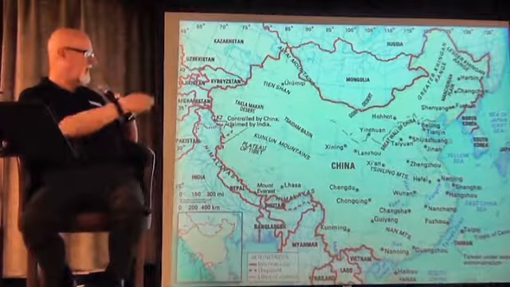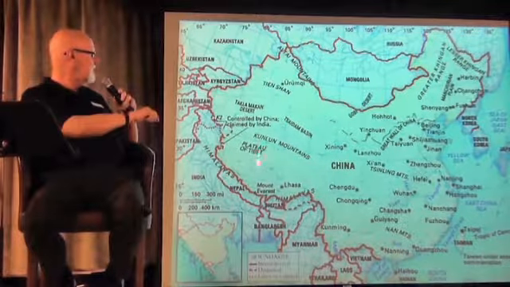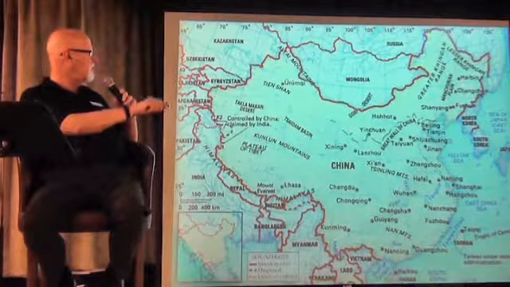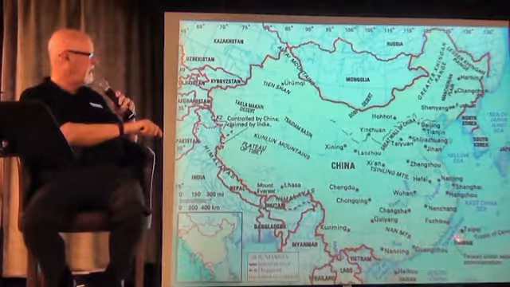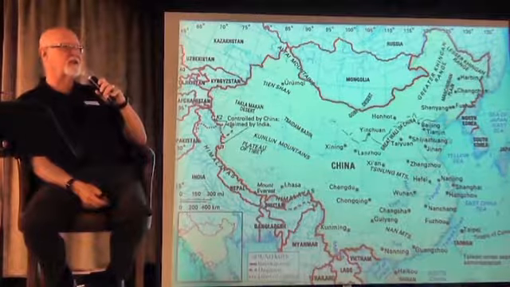This is the way it looks now, and you get a perspective. This is mainland China, the People's Republic of China, Communist China. This is Taiwan, right here. The Formosa Strait is all that separates the two.